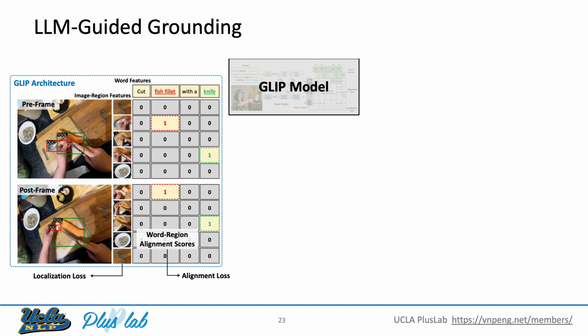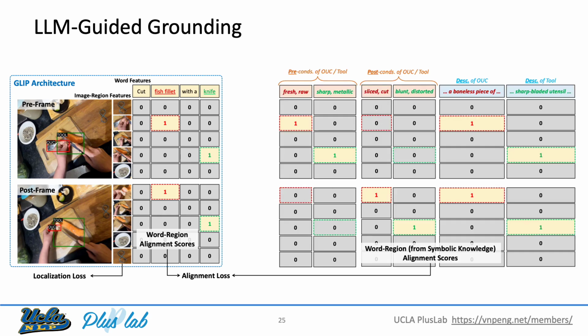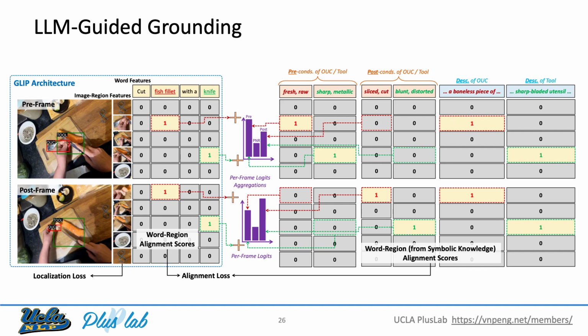Next, we give a detailed view of our model architecture, starting from a GLIP model, which is pre-trained on word and image region alignment pairs to perform generic phrase grounding. We significantly enhance GLIP's abilities by providing it with detailed pre-post object state conditions and object descriptions extracted in our previous step. Unlike normal phrase grounding, which only focuses on the named object, here the object phrase and accompanying symbolic knowledge as a whole would be taken into consideration. On top of this, we learn a probabilistic frame type predictor to aggregate and then automatically associate symbolic knowledge with corresponding frames, enabling joint inference.